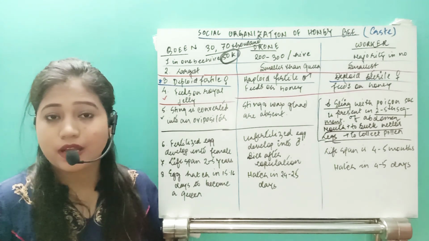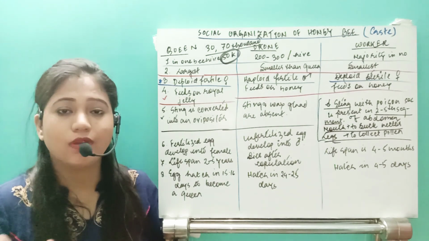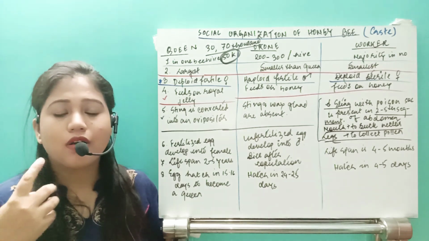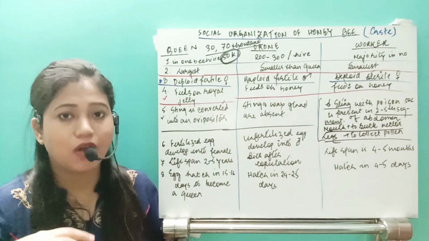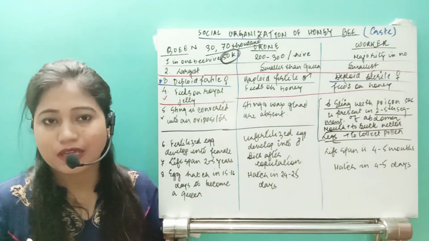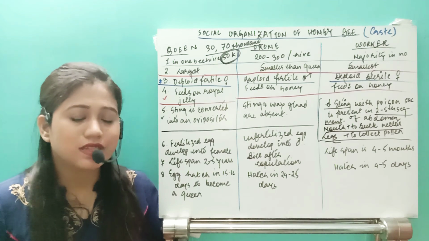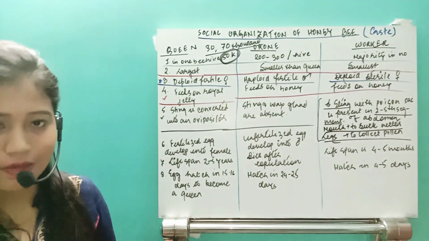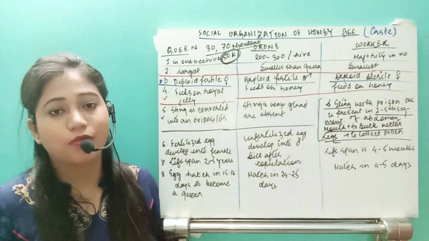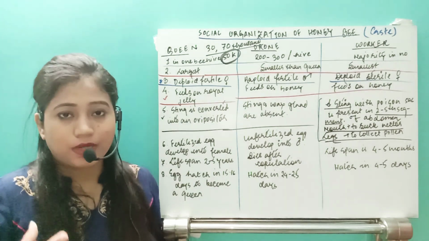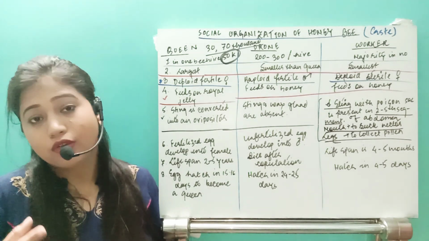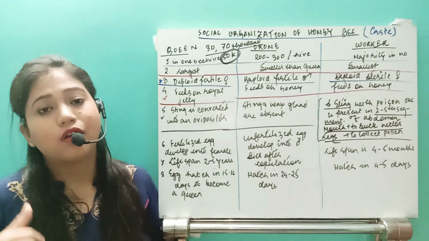And how will they convert into a queen? See, they will be provided with the royal jelly. This is the first thing. Then the one female which has now grown will start to release one type of chemical, an anti-queen substance, a hormone-like substance. This anti-queen substance is released from their body, which prevents the other females from converting into a queen.